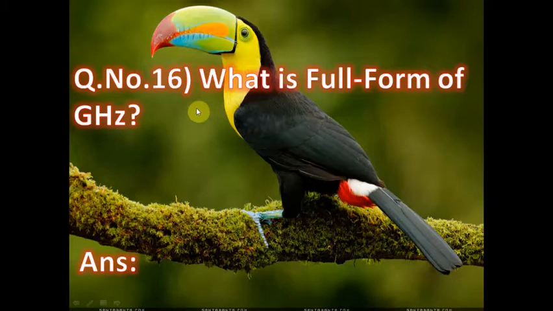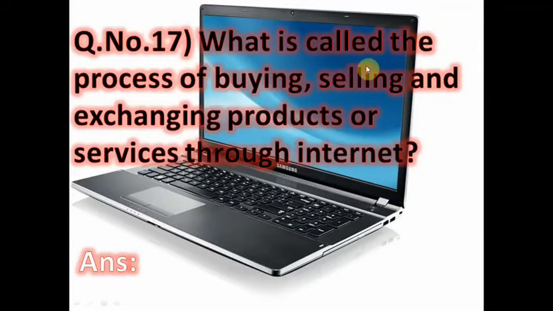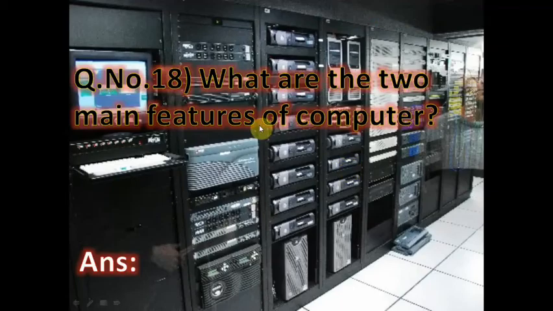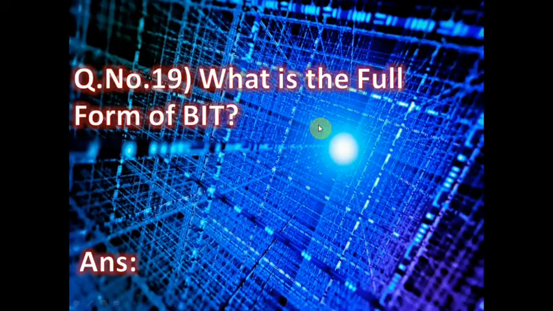Now question number 16, what is the full form of GHz? 16 completed. Now 17, what is called the process of buying, selling and exchanging products or services through internet? What do you mean by this process? Now next, question number 18, what are the two main features of the computer? Here you have to give the two main characteristics of the computer. Now question number 18 completed.